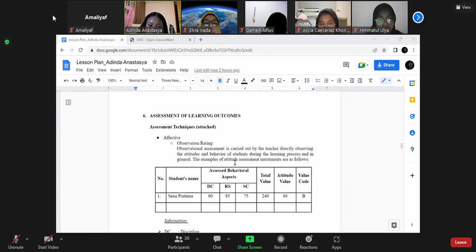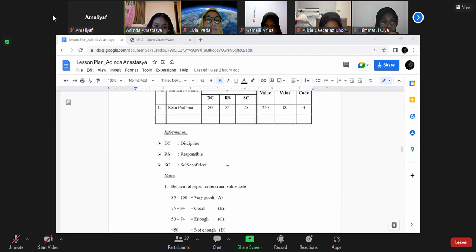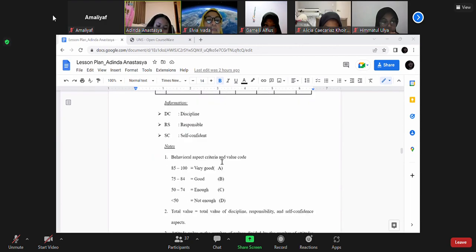For example, like this. Number one, student name Sian Pratama, assessed behavioral aspects: JC 80, RS 85, SG 75, total value 240, and attitude value 80, value code B. With the following information and notes: JC discipline, RS responsible, SG self-confident. Note behavior criteria and value code.